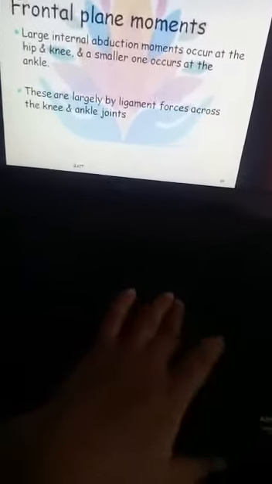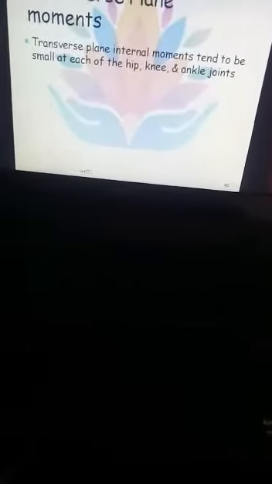Now this is largely provided by ligament forces across the knee and ankle joint. So next is transverse plane movement.